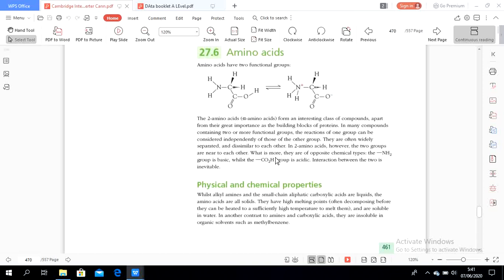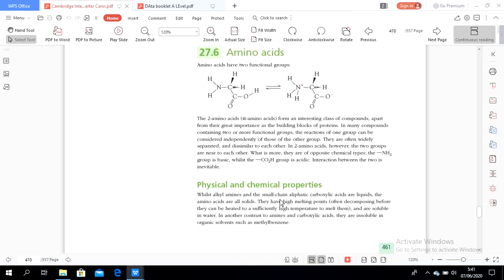Okay, so from the first introduction, we know that the amino acid contains two functional groups. One is amine and the other one is carboxylic acid. And now let's discuss the physical and chemical properties.